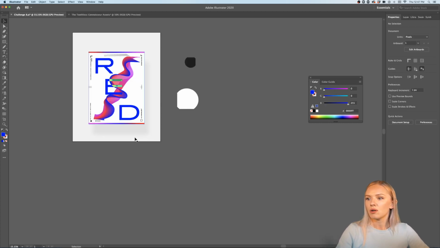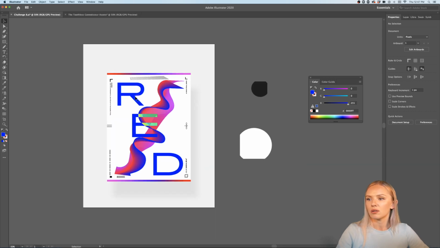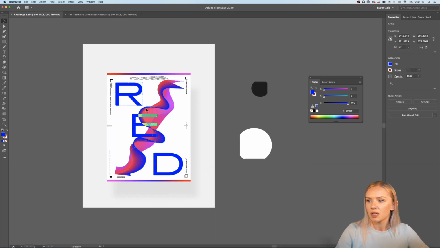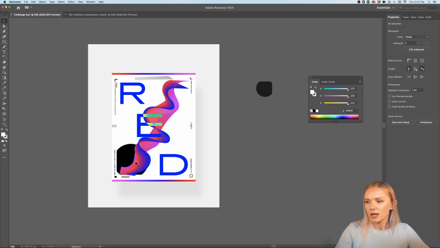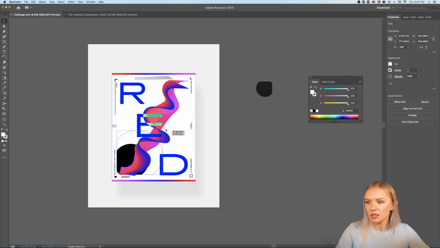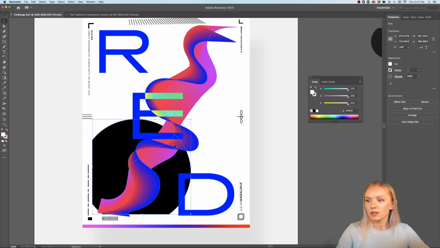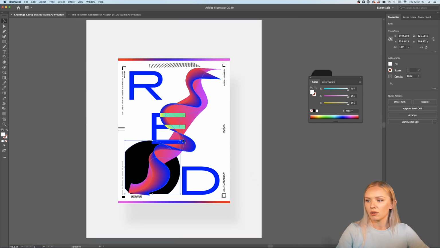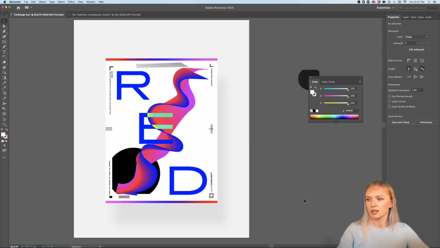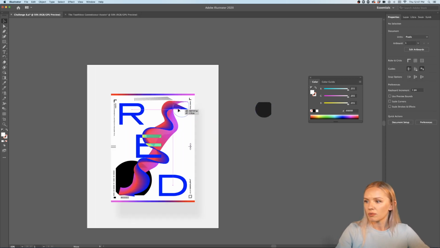All right, and now I have something really interesting going on, although red does not really make sense, but well, you can write whatever you want. You can write something that makes sense. That will be actually awesome. And now I'm just going to take these, pull these in, make something interesting here, but make sure that your letters still have enough contrast to be recognized as letters, right? So my E right now is kind of on the edge of not being recognized as an E anymore. So be careful with that.